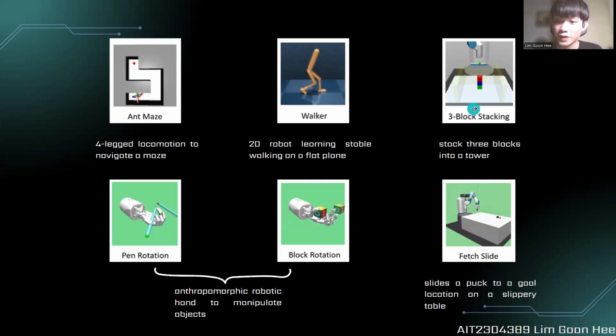And then the third one is the 3-box stacking. So in this experiment, a robotic arm must stack 3 blocks into a tower, and then the pen and block rotation. So these 2 tasks require an anthropomorphic robotic hand to manipulate objects to achieve specific rotation. And then also the last one, flashlight. So in this experiment, a manipulator will slide a puck to a goal location on a slippery table.